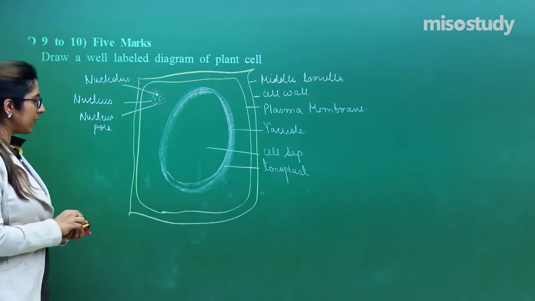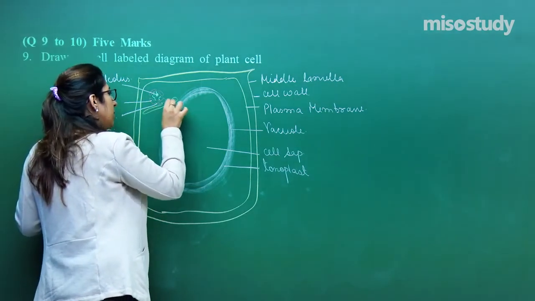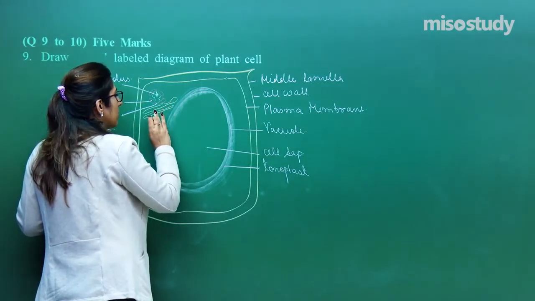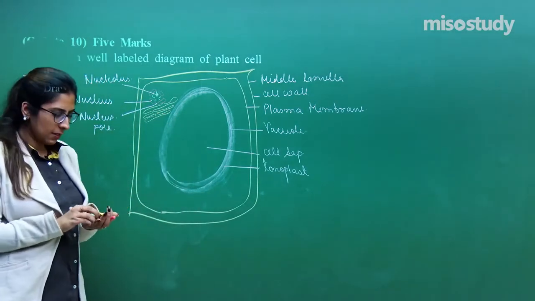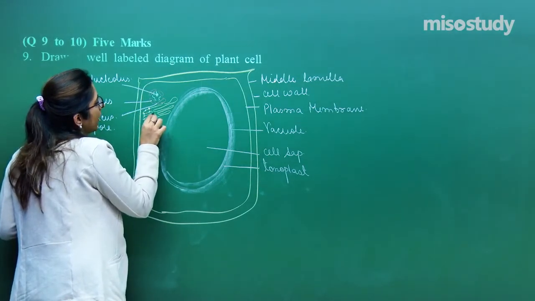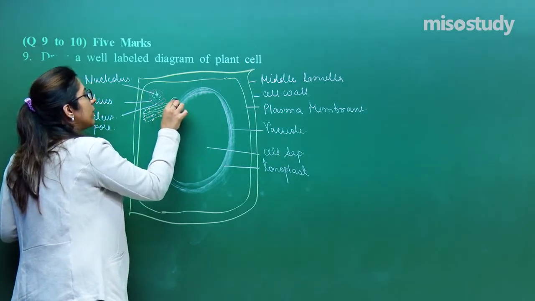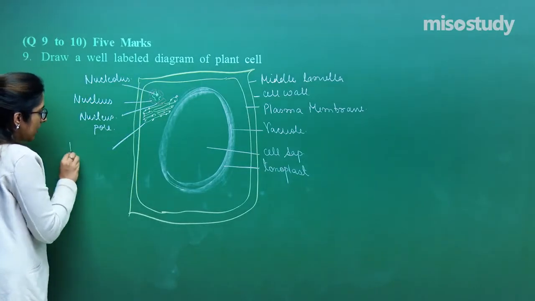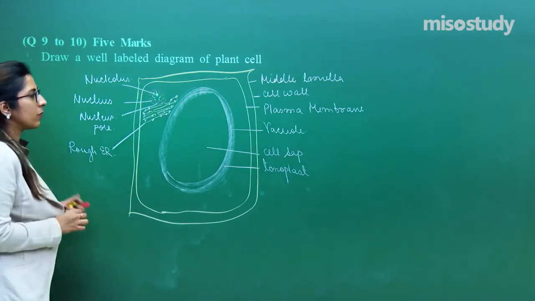Right? Now, another important thing is that in this case, such types of structures are present. Membranous structures, which are termed as endoplasmic reticulum. Sometimes these endoplasmic reticulum are associated with the ribosomes. That is why they are termed as rough endoplasmic reticulum. The dots which I am drawing right now are ribosomes. So these are called rough endoplasmic reticulum.